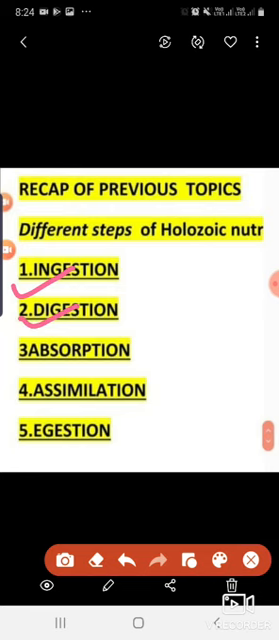Next is digestion. In digestion, the breakdown of the complex solid food particles into a simple soluble form with the help of different types of enzymes in the various parts, that is called digestion. And after digestion, the third step is called absorption, in which digested food is absorbed by the body cells. Absorption mainly occurs in the small intestine.